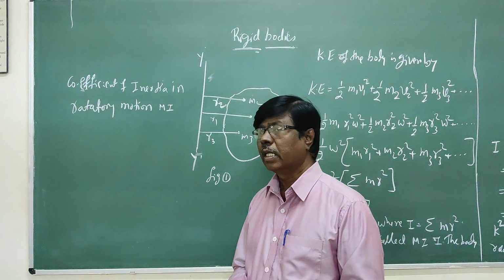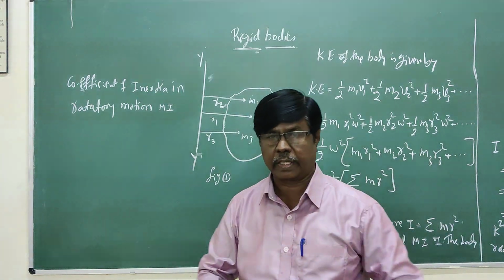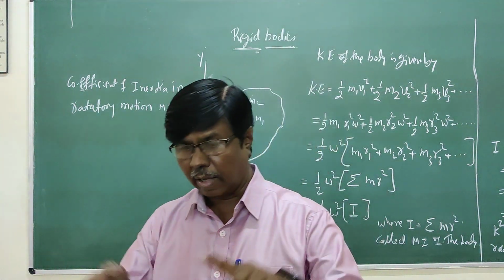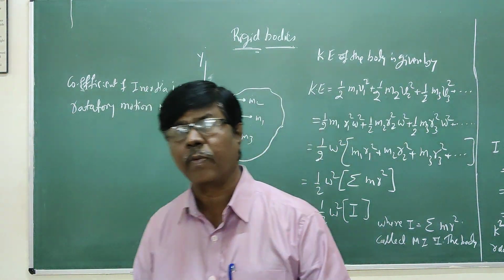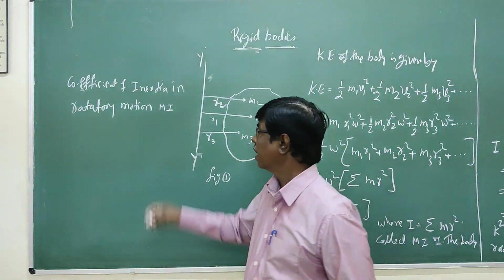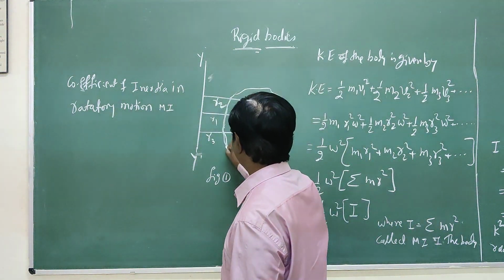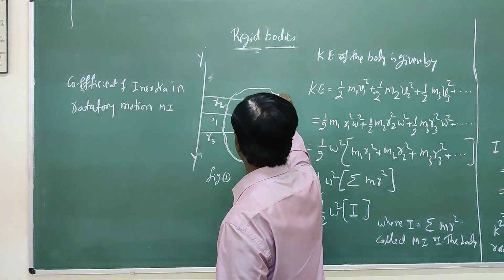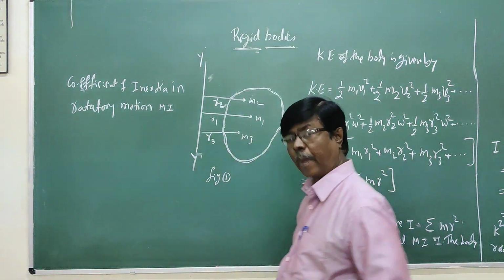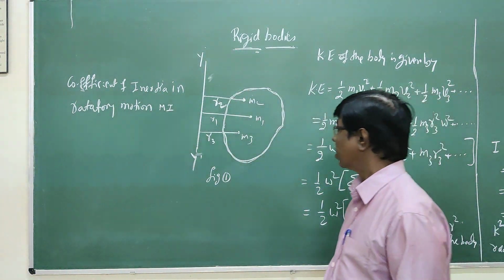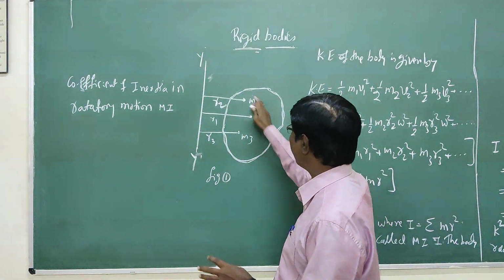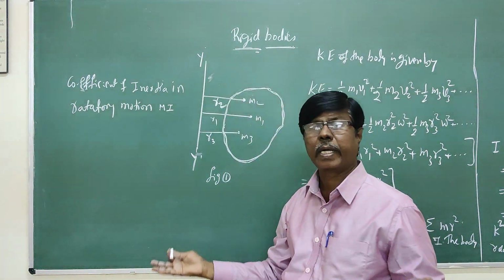let us consider a rigid body of any size or shape. This is a rigid body of mass m. The body consists of n number of particles.